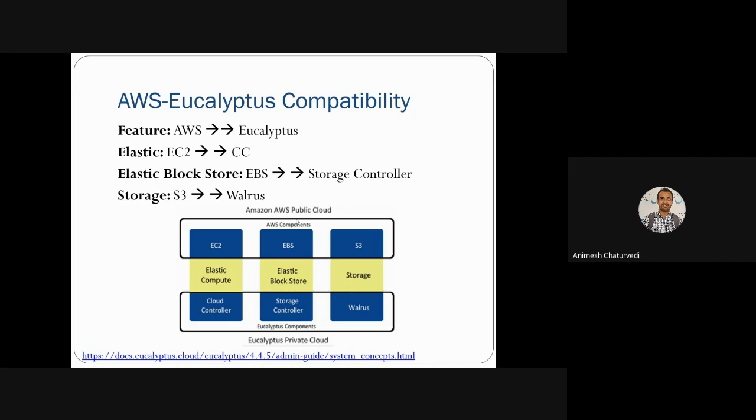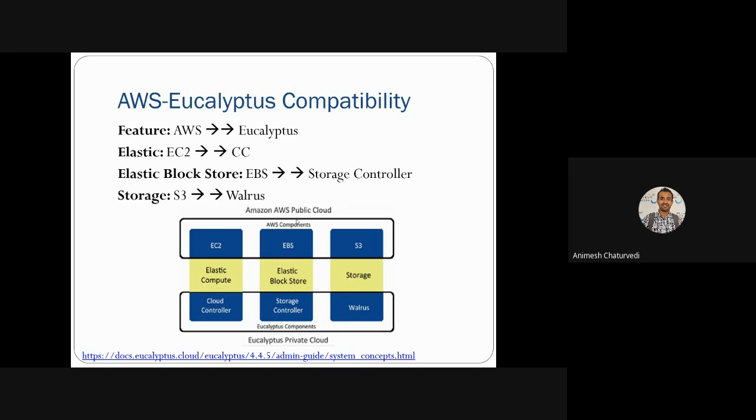EC2 is equivalent to the cluster controller, and EBS, Elastic Block Storage, is equivalent to the storage controller, and S3, Simple Storage, is equivalent to Walrus. So you can see in the figure, in the Amazon public cloud, the Amazon component EC2 is used for elastic compute, which is equivalent to the cloud controller. EBS is used for management of elastic block storage.